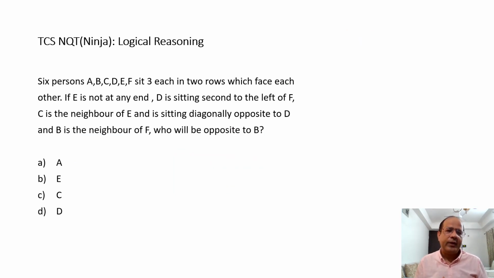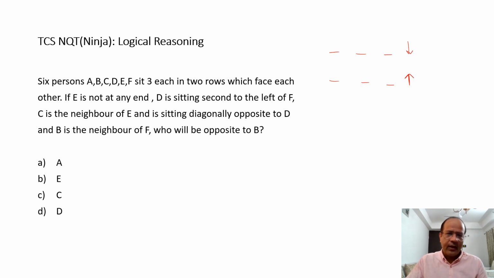Okay, second question. The second question is based on sitting arrangement. A very common question. You get it in logical reasoning all the time. So I'll read it once. It says 6 persons A, B, C, D, E, F sit 3 in each of 2 rows which face each other. So there are 6 people seated in 2 rows and they face each other. Now, if they face each other, what does it mean? These people should be looking in this direction and these people should be looking in the opposite direction like this.